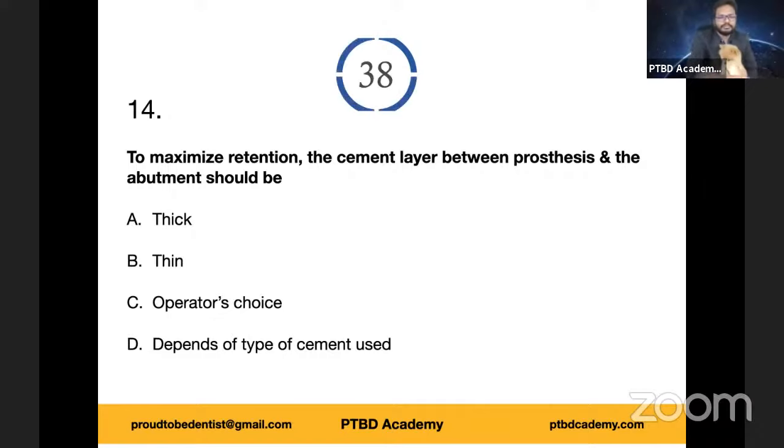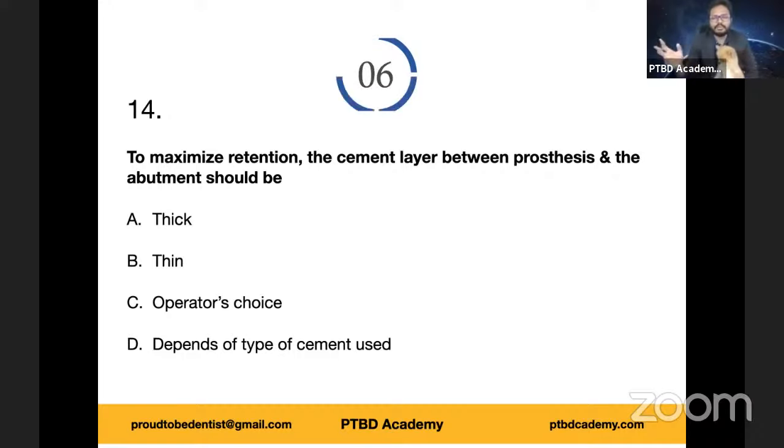15 seconds. Lovina says it depends on the type of cement used. Ankita also says the same. Shubham says option B, interesting. So there seems to be a war between options B and D.